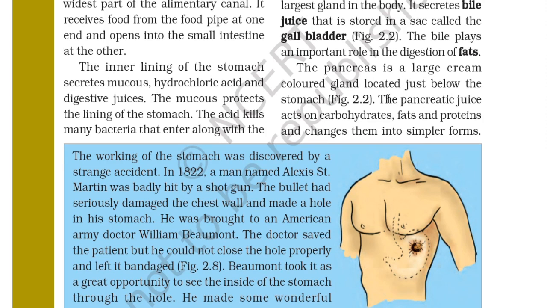So below the stomach there is a gland called the pancreas, and the pancreatic juice acts on carbohydrates, fats, and proteins and changes them into simplest form. So the pancreatic juice helps in digestion of carbohydrates, fats, and proteins and changes them into simpler substances.